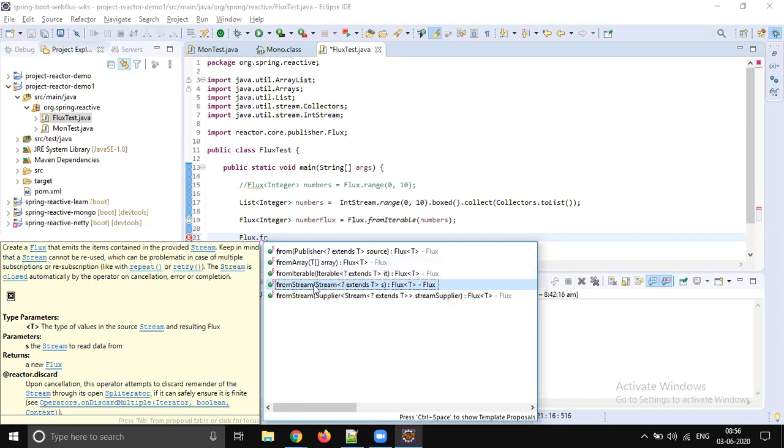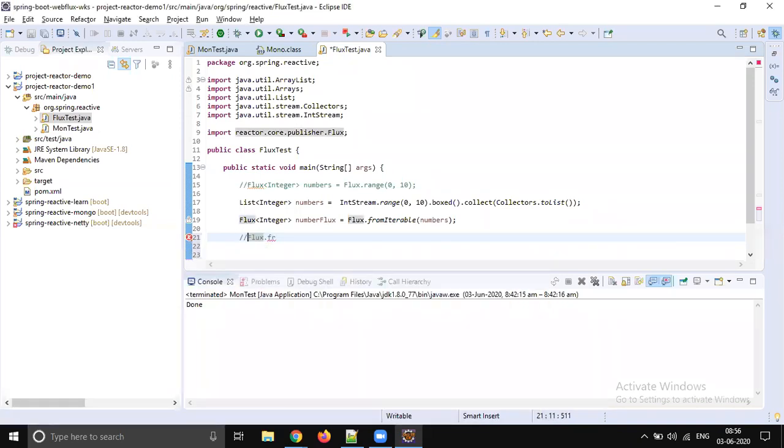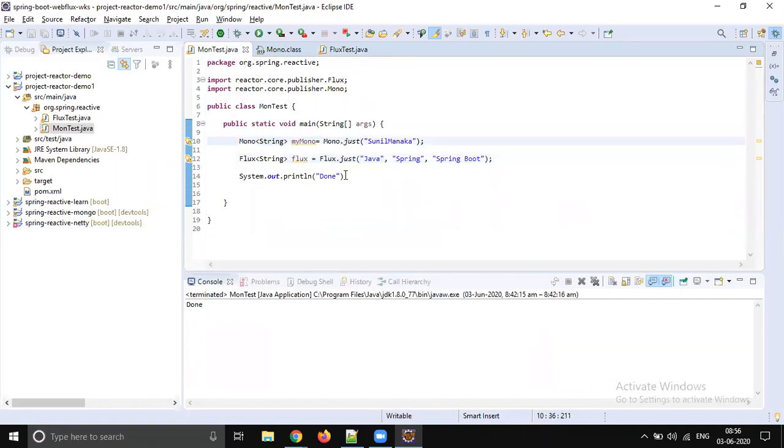So the data is going to be stored in terms of Mono and Flux. So these are the methods used to create Flux and Mono. Mono is straightforward, right? Because it holds only one item. So we don't have, I mean, fromArray, fromList, fromCollection, right?